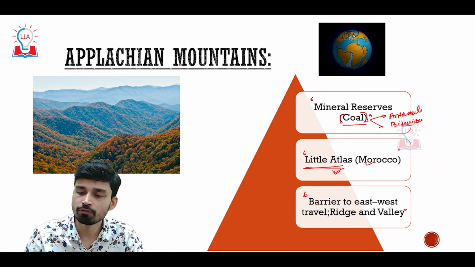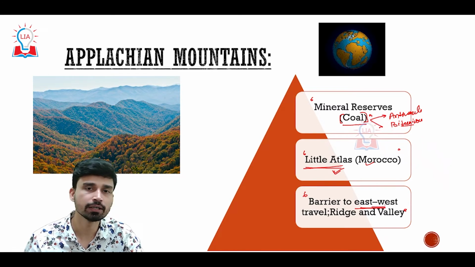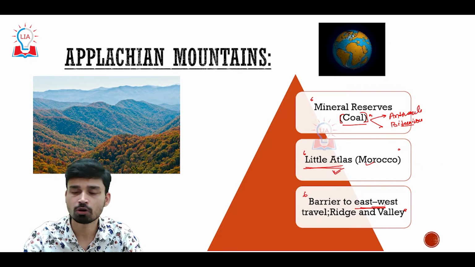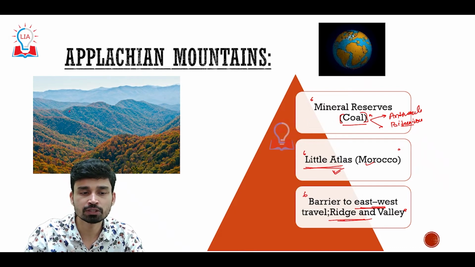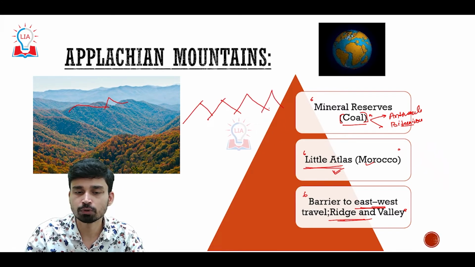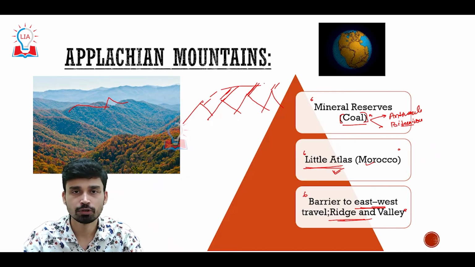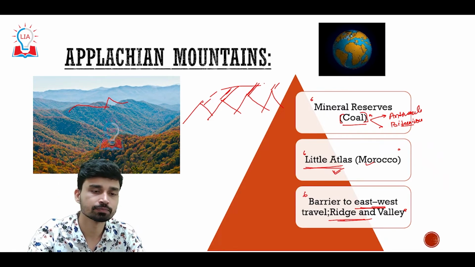Overall, the extent of the Appalachians is north to south, and that is why they present a barrier for movement in the east to west direction, especially on the eastern coast of the USA and Canada. Overall, its topography, if you look at this picture, is a ridge and valley topography. Ridge and valley means we have a lot of valleys around these regions, and we have ridges, that is the top parts of the mountains. So this kind of topography presents a difficulty in navigation and movement across the mountain ranges.